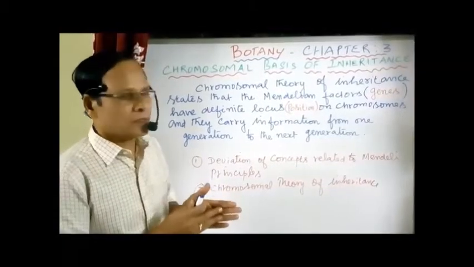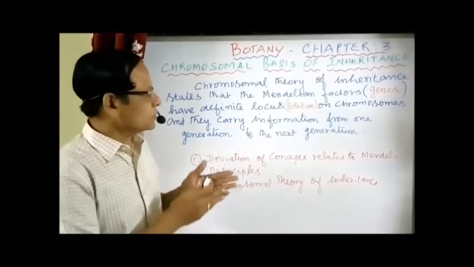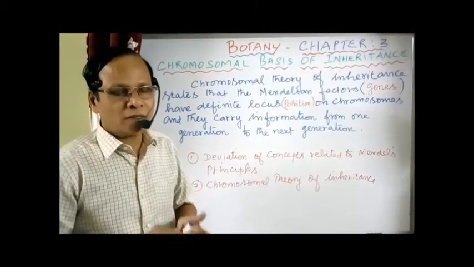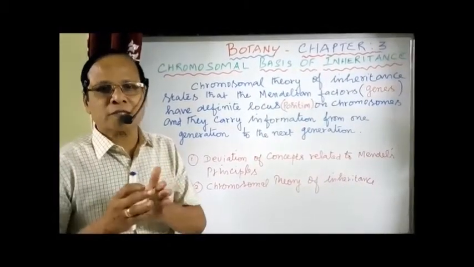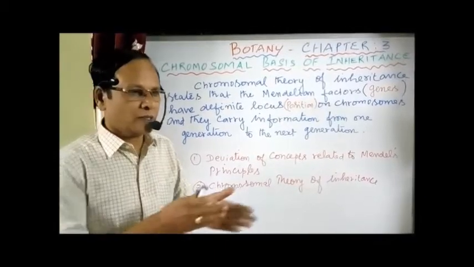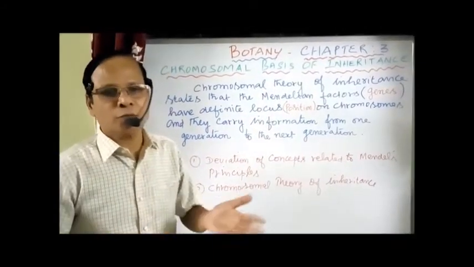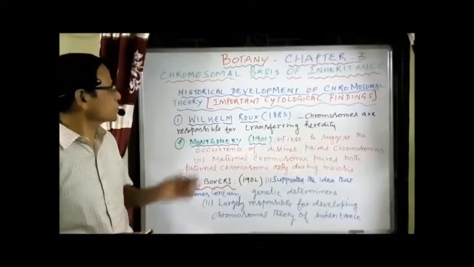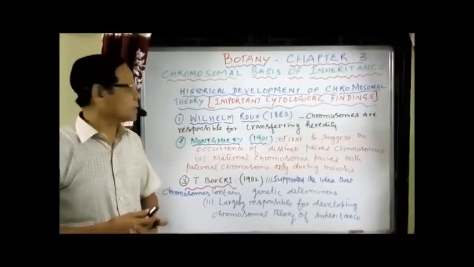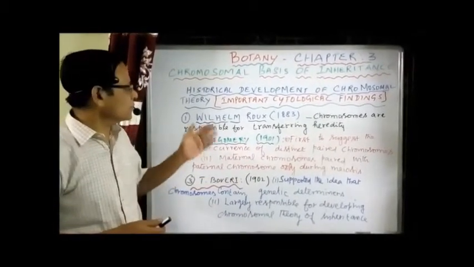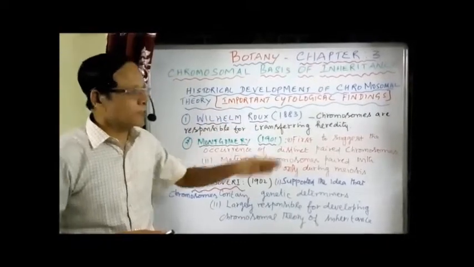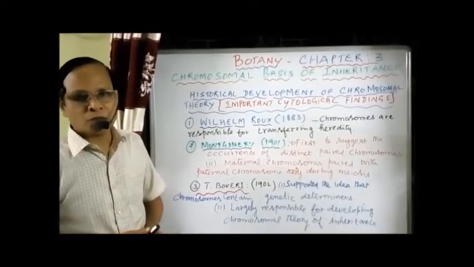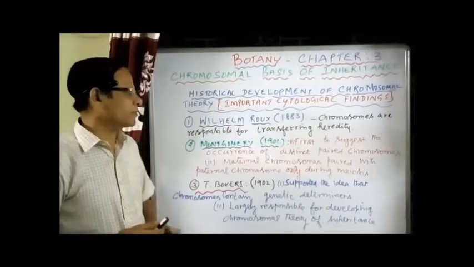Now we have to go to the historical aspect of the chromosomal basis of inheritance, the important cytological findings related to it. Let's see the historical development of the chromosomal theory of inheritance. The following important cytological findings related to the chromosomal theory of inheritance were developed.